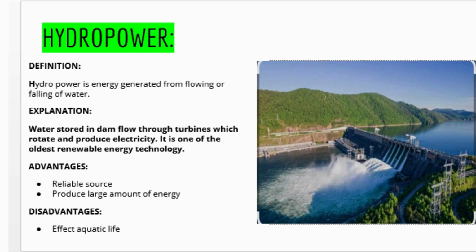Hydropower is basically the energy generated from flowing or falling water. This water is stored in dams and flows through turbines, which rotate and produce electricity. It is one of the oldest renewable energy technologies. The advantage of hydropower is that it is a reliable energy source and produces a large amount of energy. The disadvantage is that it can affect aquatic life in the ocean or the water.